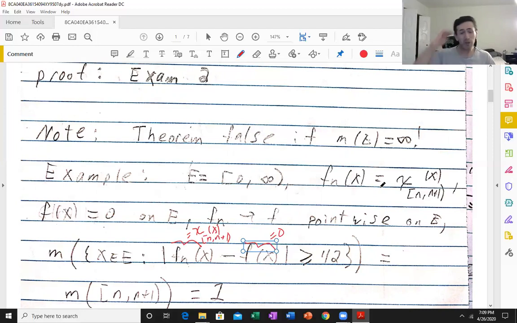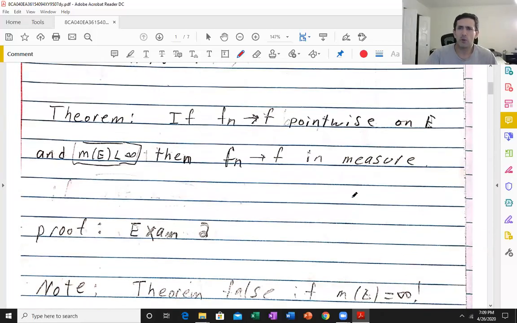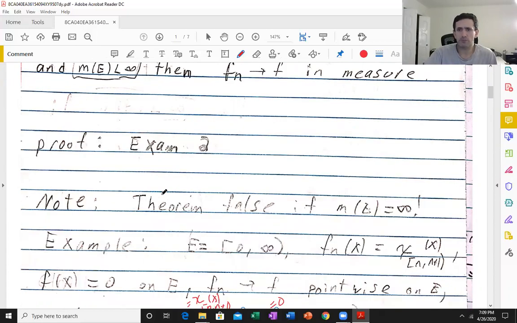So you might wonder, with maybe skepticism, because this hump shoots off to infinity, could you cook up a similar example where E has finite measure? And the answer is of course not, because in the exam 2, you proved that pointwise convergence implies convergence in measure, as long as we have a set of finite measure.